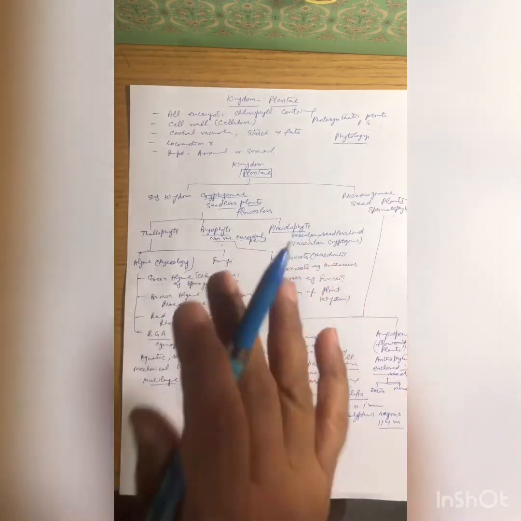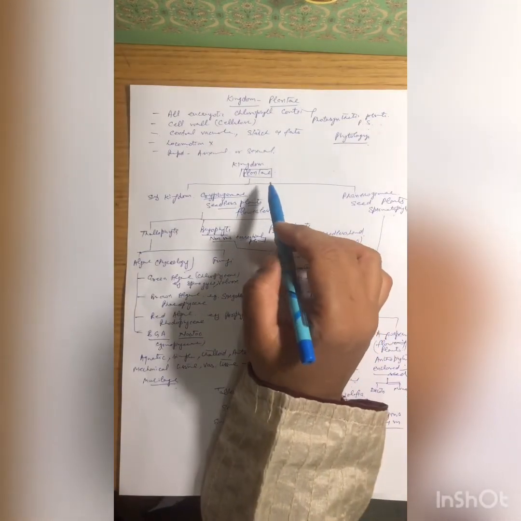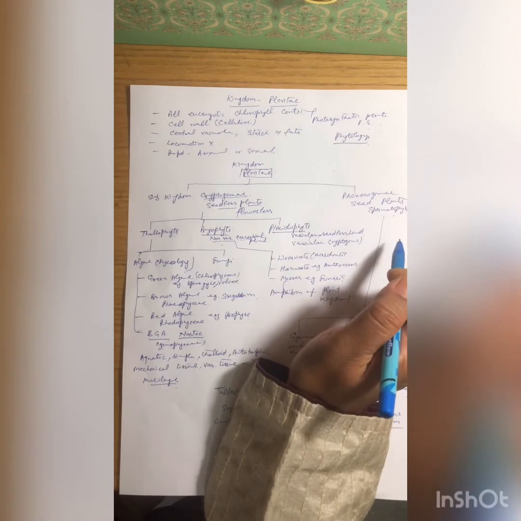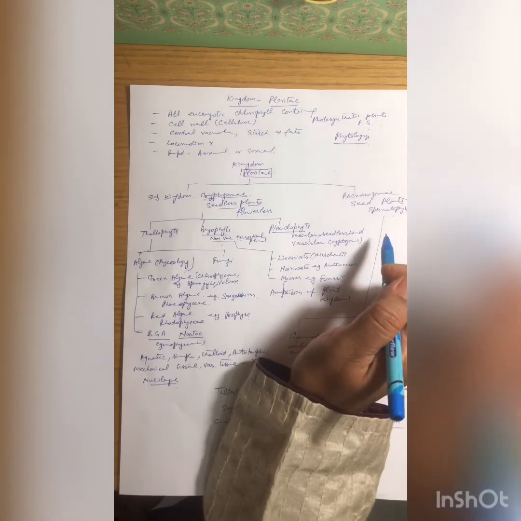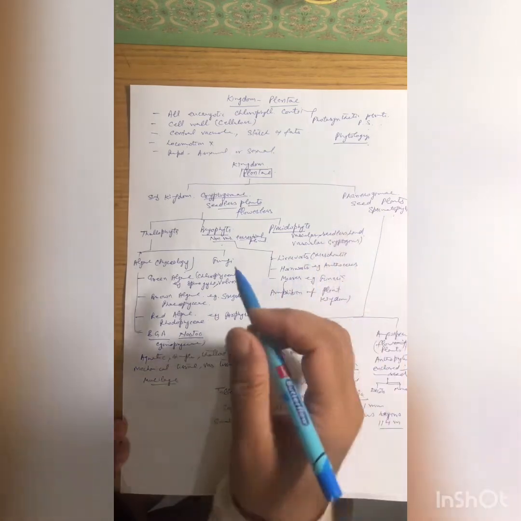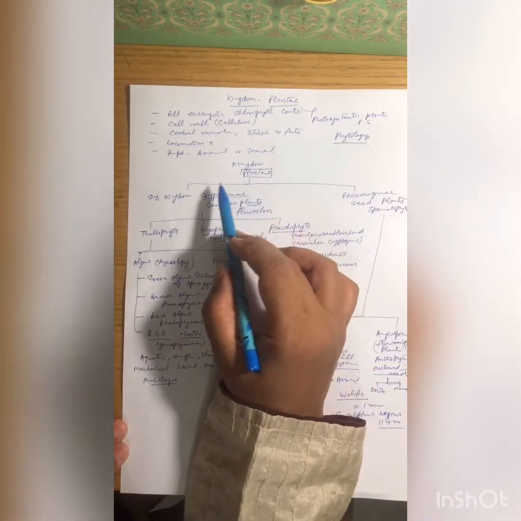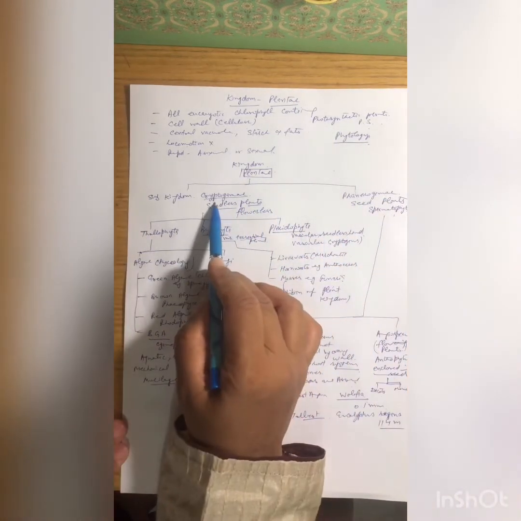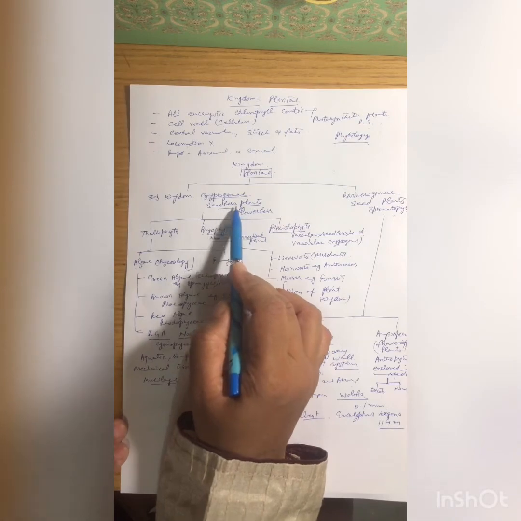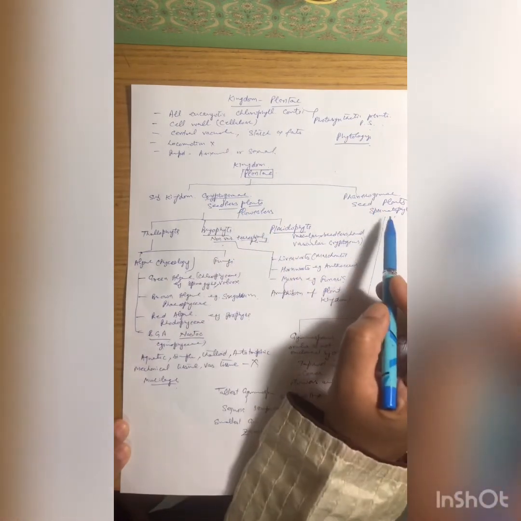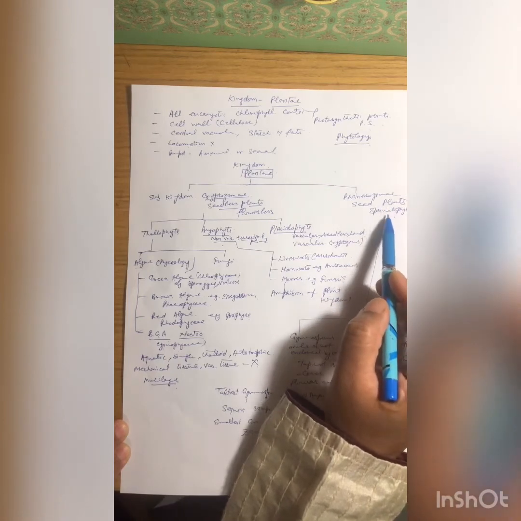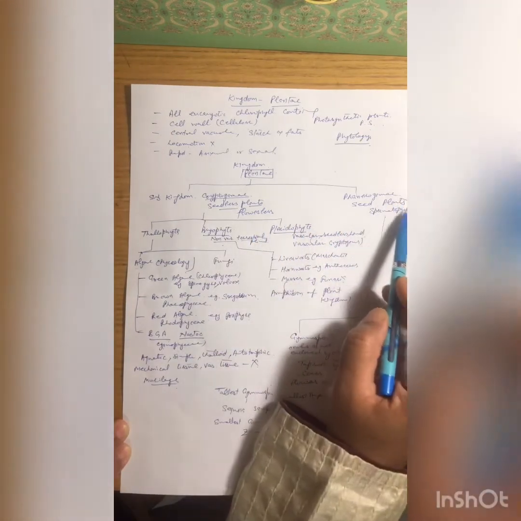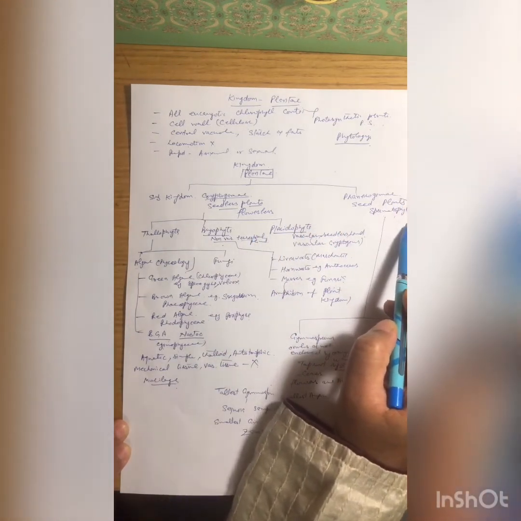In Kingdom Plantae, we will discuss algae, bryophytes, pteridophytes, gymnosperms as well as angiosperms. Now we will come to the classification of the plant kingdom. Plant kingdom has two subkingdoms, cryptogams and phanerogams. Cryptogams are flowerless or seedless plants. Flowering or seed bearing plants are known as the phanerogams. These phanerogams are also known as the spermatophytes.